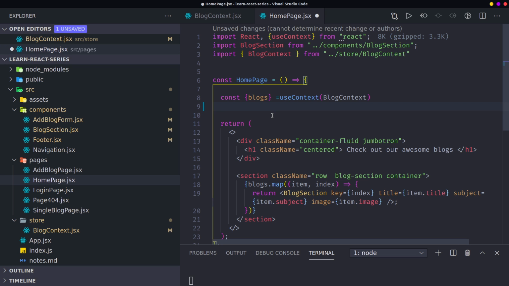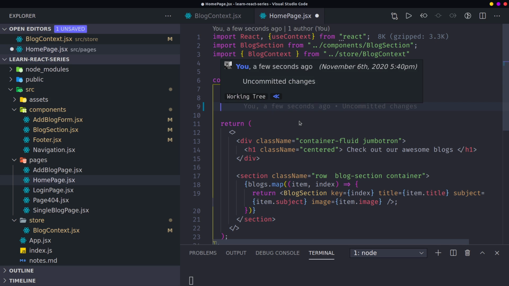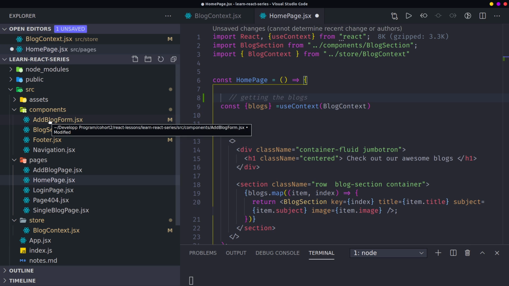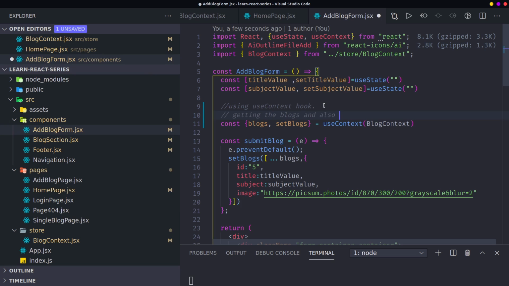Here I'm getting the blogs, and if I go to our add blog form, here I'm getting the blogs together, and also the set blog function. Here I'm mutating the blogs state.